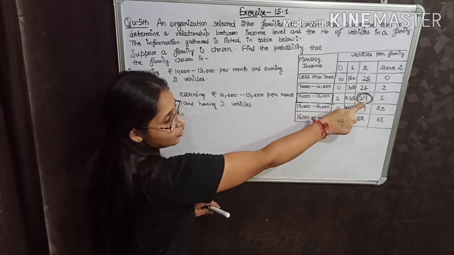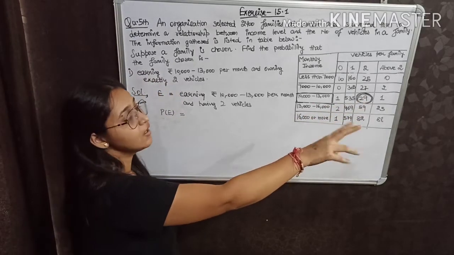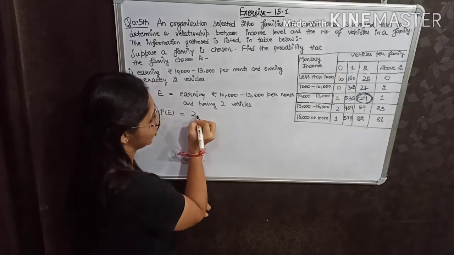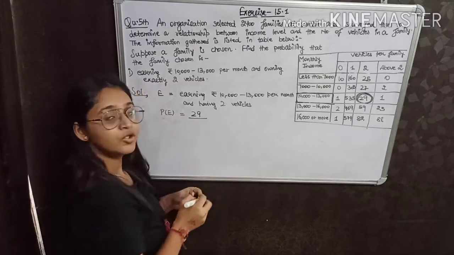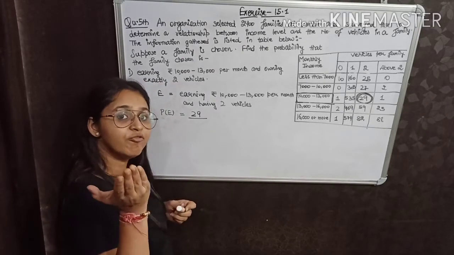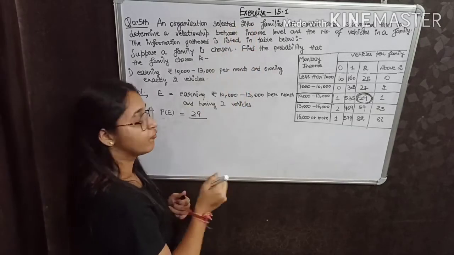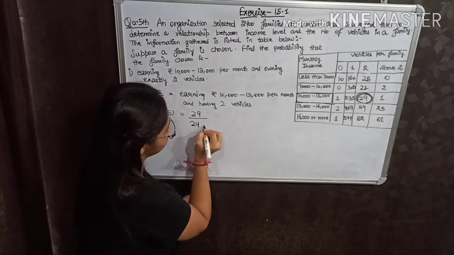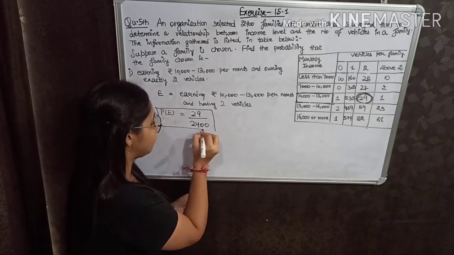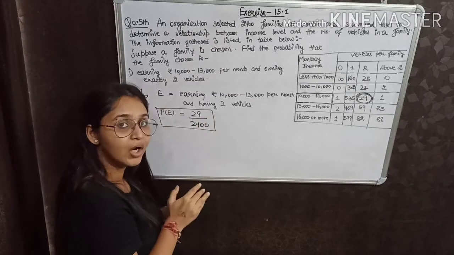Number of favorable outcomes means the number of families fulfilling these 2 conditions, so the number of families is 29, upon the total number of outcomes, which means the total number of families, given to be 2400 already in the question. So the answer of the first part is the probability of event E is 29 upon 2400.